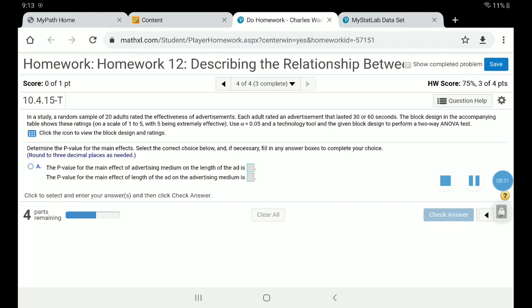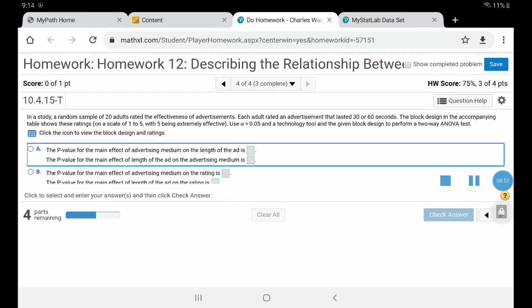And then it says determine the p-value. The p-values are also given. So I'm going to take a second and write down my p-value for the row, column, and interaction. Okay, so I got my p-values written down. And remember, what we're doing is we're trying to see if medium or length has an effect on ratings.